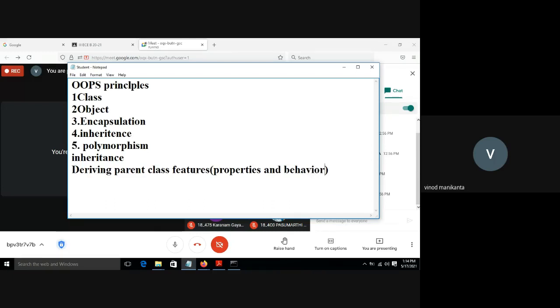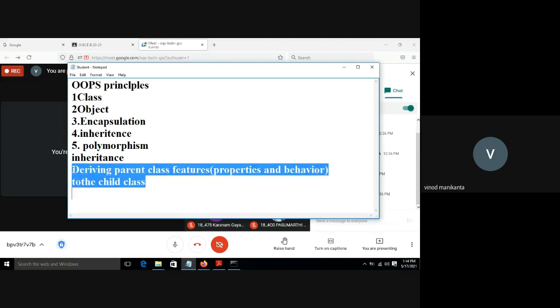So deriving parent class features to the child class. The use is that in the child class, if I want to use parent class features without rewriting the parent class function in the child class, we can do so using the concept of inheritance. Deriving parent class features to the child class is known as inheritance. OOPS coding also follows this principle, inheritance.